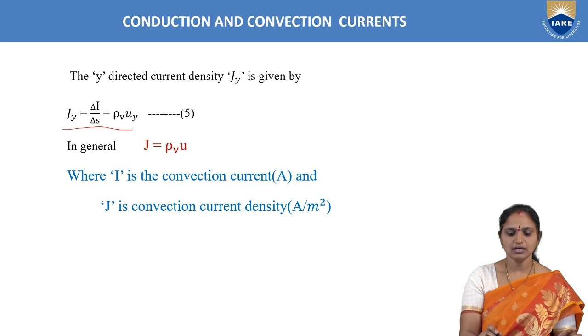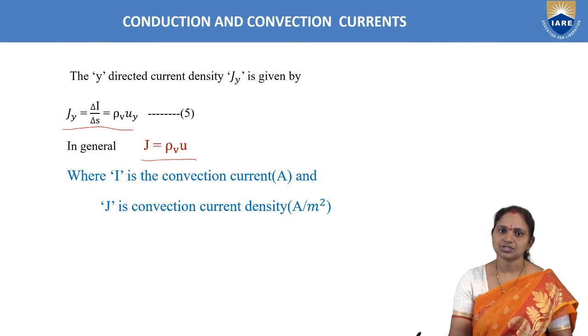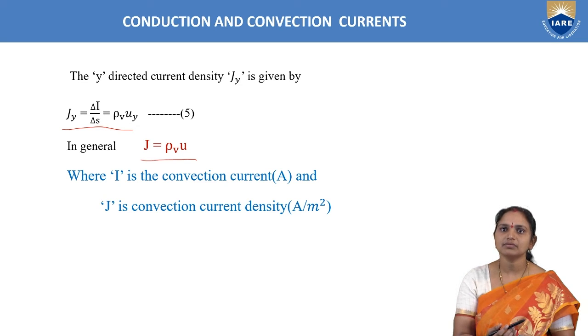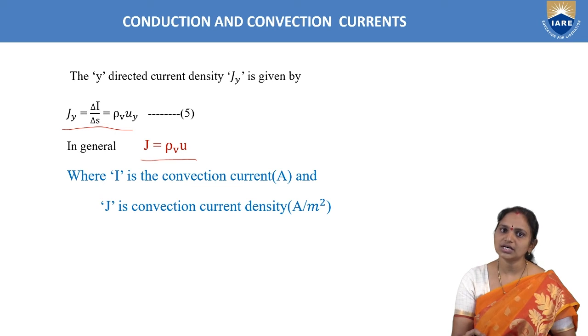Or in general, here u and J may be along any direction. It may not be along y, but for our example we are taking it along y axis. Now in general, the relation between current density, charge density and velocity is that J is given as charge density into velocity. Our current density is the product of volume charge density and the velocity.